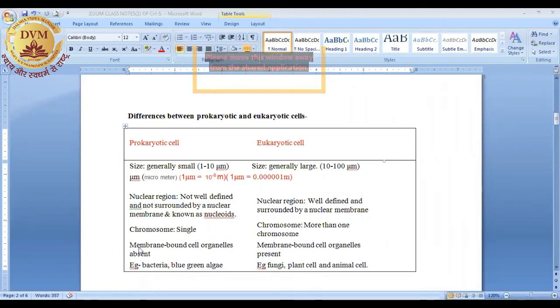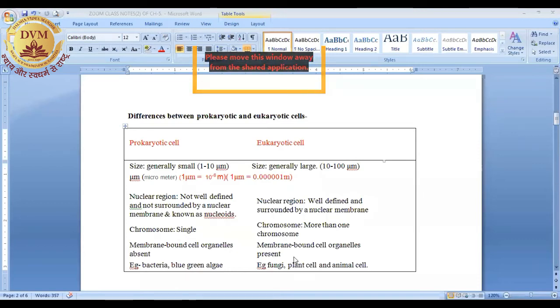Next is membrane bound cell organelles. These are mitochondria, plastid, ER. All these cell organelles are absent in prokaryotic cells, but membrane bound cell organelles are present in eukaryotic cells.